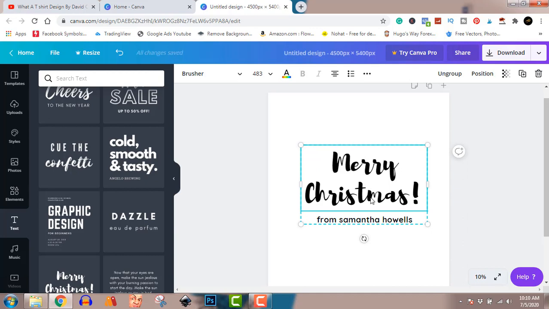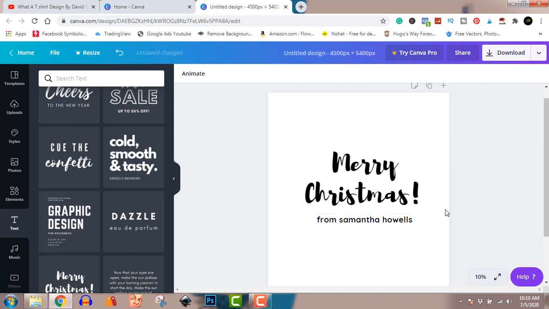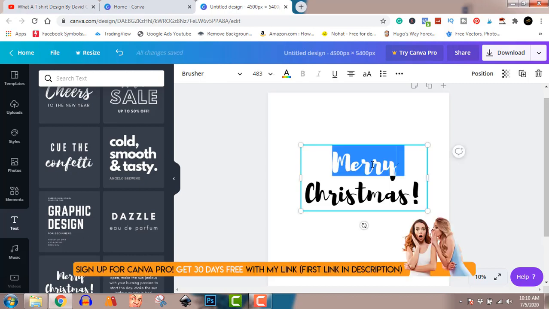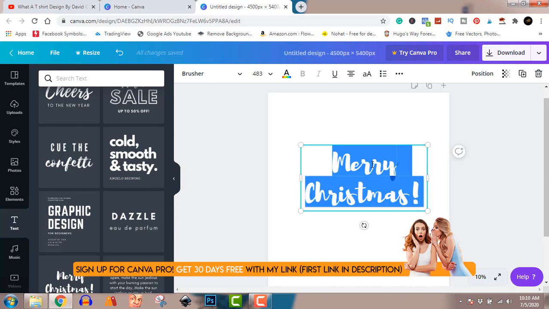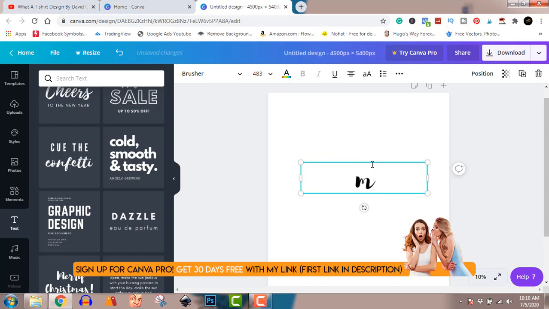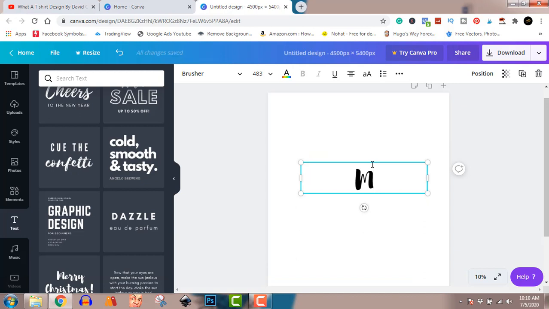I'm going to ungroup this layer because I don't want whatever text is under here. I don't want that, so I'm going to do ungroup. Click on this empty space, this gray area, and delete that. Press delete on your keyboard, or you just right click and delete. So now we are left with this one. Control A to highlight all, and I'm going to type mom. So now we have that. It says mom.